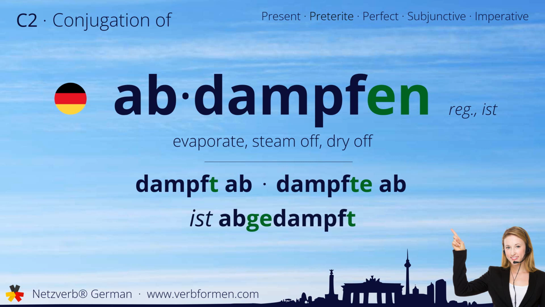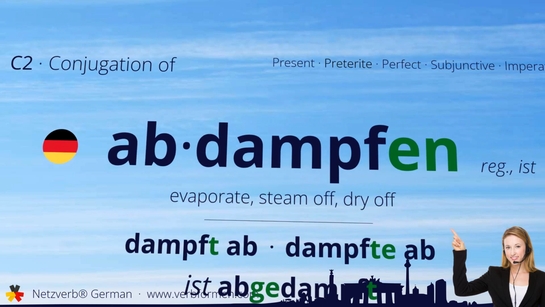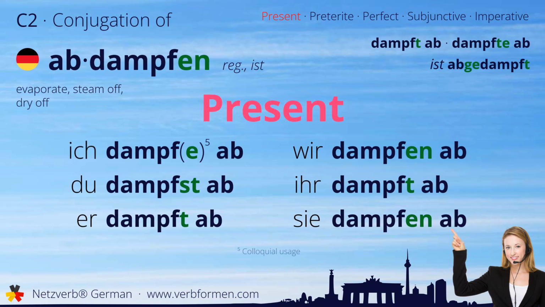Now let's move on to the tenses. First, we'll take a look at the present tense. Ich dampfe ab. Du dampfst ab. Er dampft ab. Wir dampfen ab. Ihr dampft ab. Sie dampfen ab.